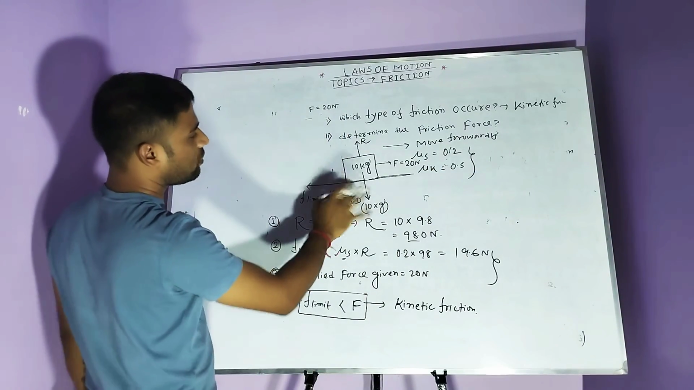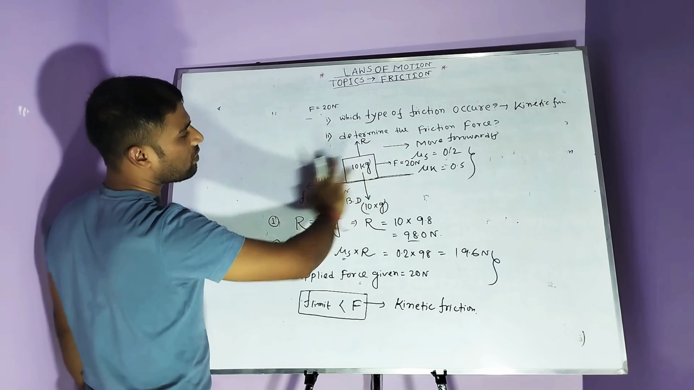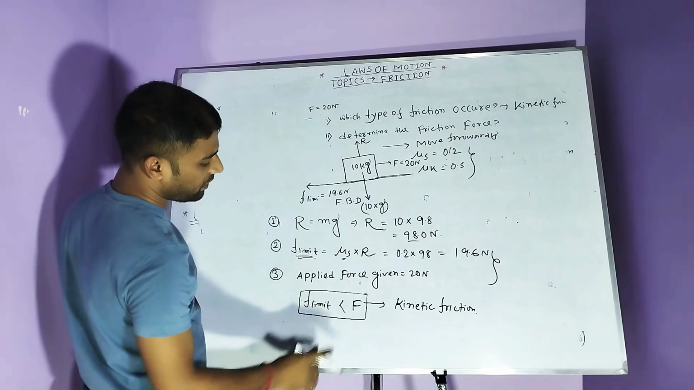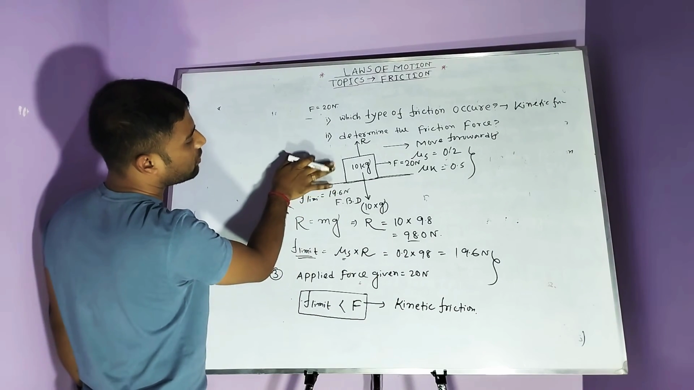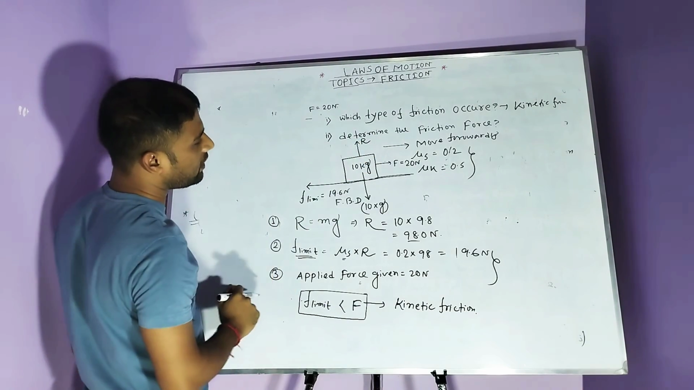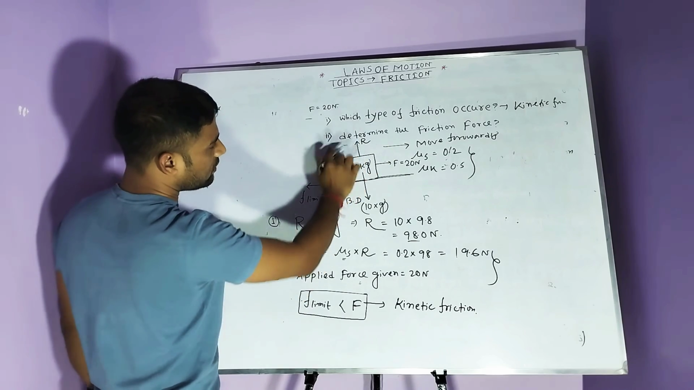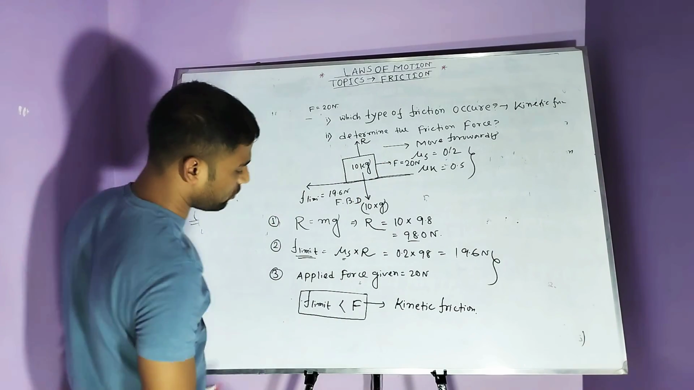So as a result, the net force is always created along the positive x-axis. This is the condition of kinetic friction. So for this question, the type of friction is kinetic friction. Second type of question: determine the friction force.